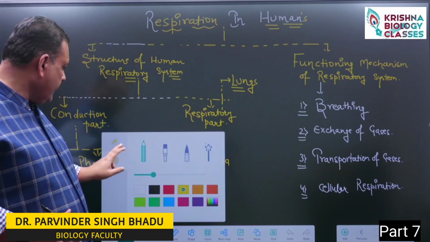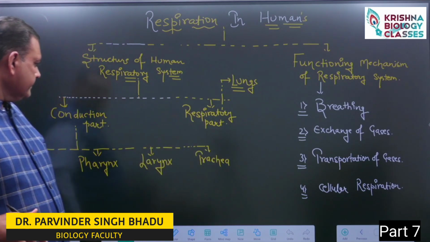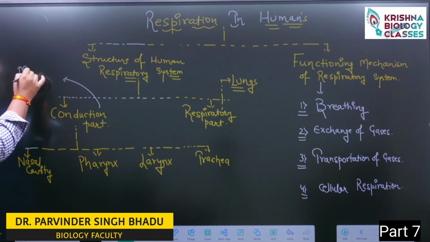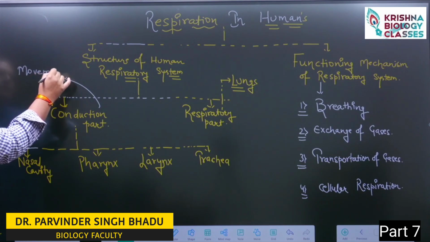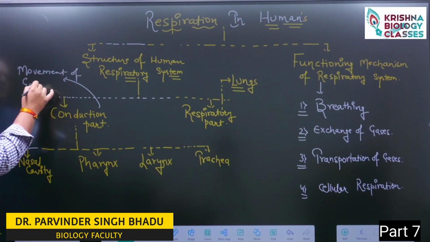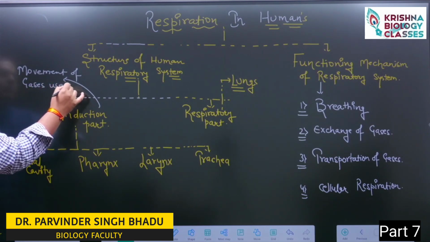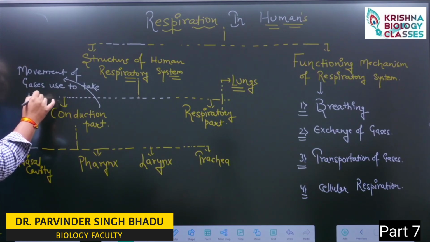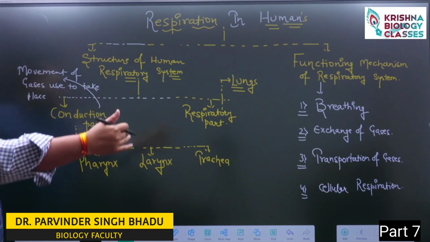In the conduction part, movement of gases takes place. That means the gas is moving from one part to another.